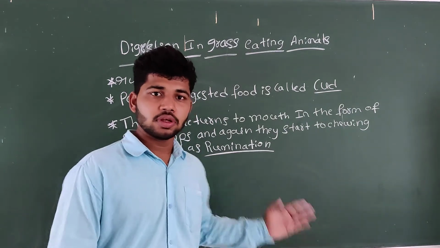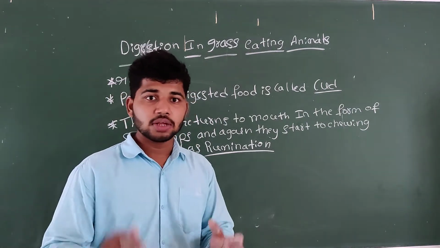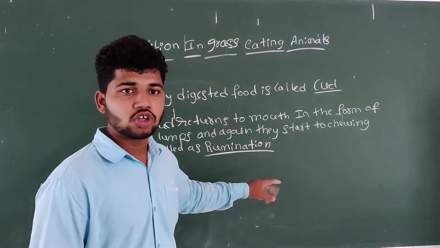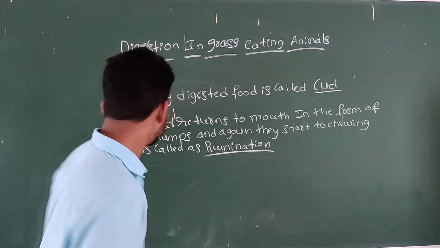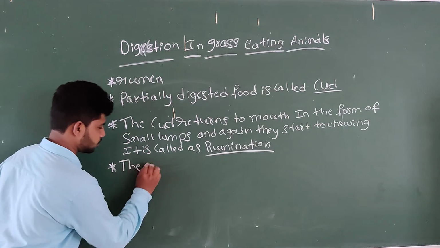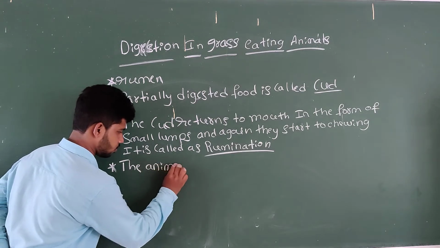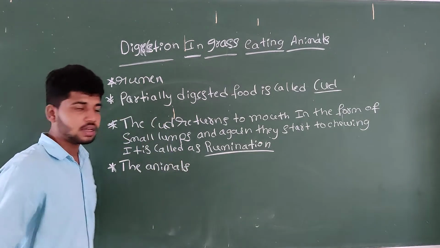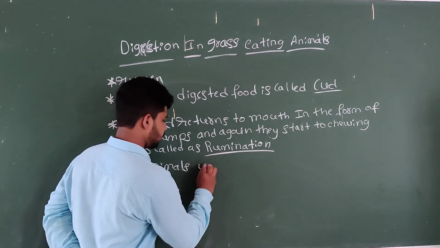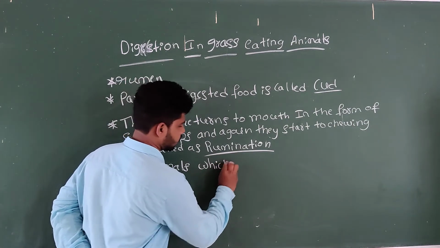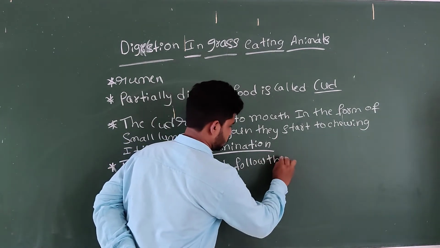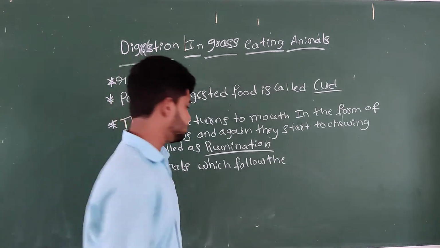If someone asks what you mean by ruminants, ruminants are the animals which follow the process of rumination.